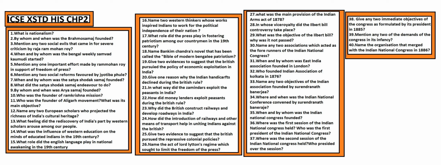Mention any two social reforms favored by Jyotiba Phule. So the answer to that is upliftment of lower classes and gender justice. When and by whom was the Satya Shodhak Samaj founded? So it was founded by Jyotiba Phule on 24th September 1873.